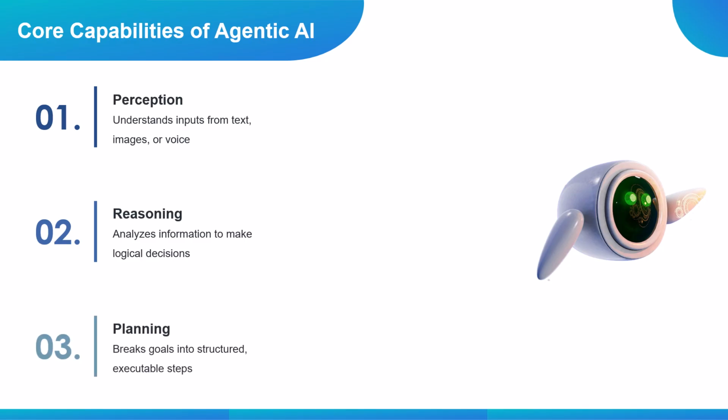Then we have planning. The agent takes a larger goal and breaks it down into clear, structured, executable steps. Instead of jumping straight to action, it creates a roadmap. After planning comes action. The agent interacts with tools, APIs, or external systems to execute tasks.